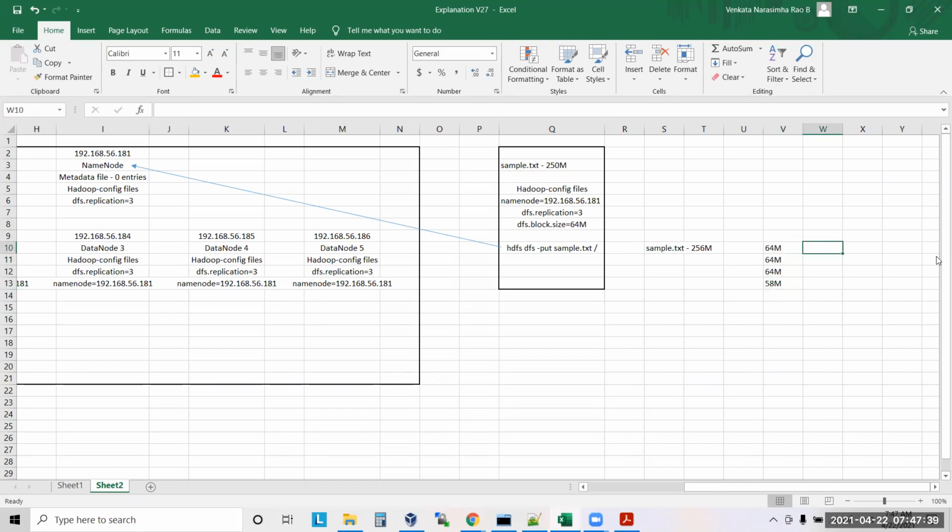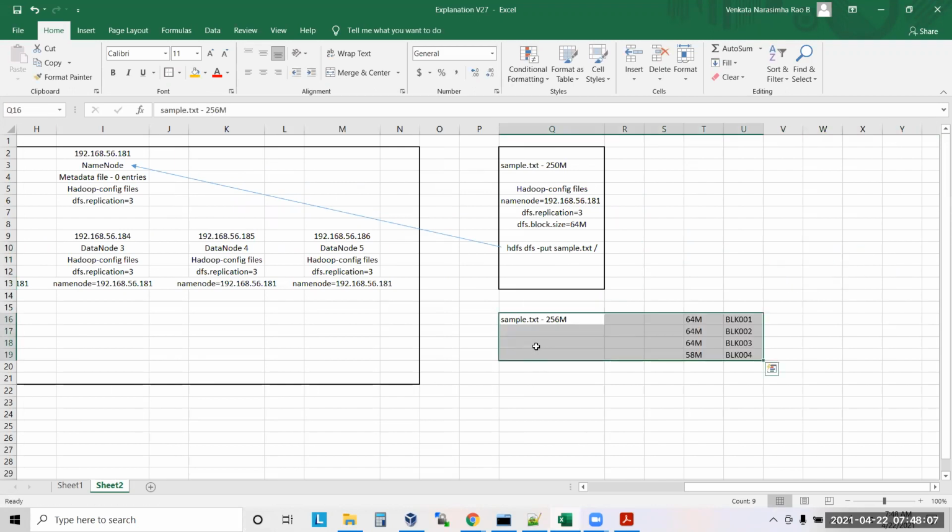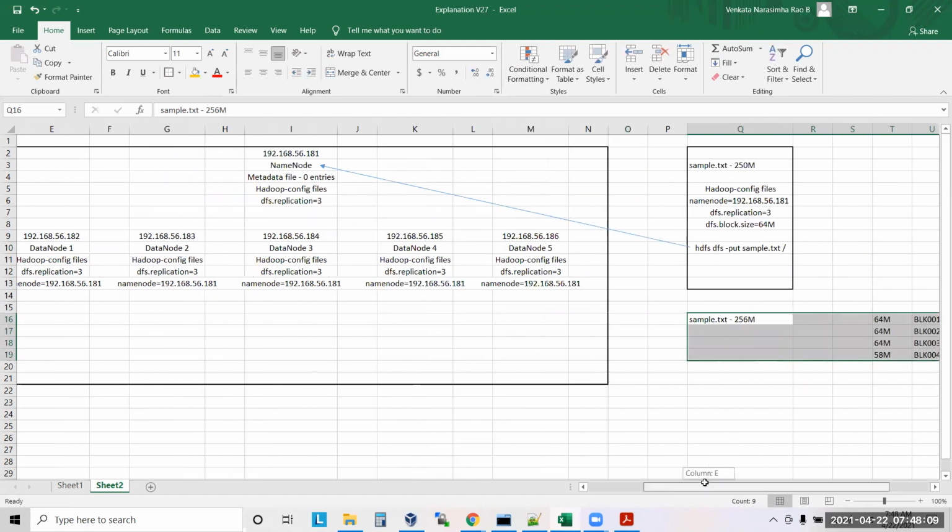The names are BLK 001, 002, 003, and 004. Clear, guys? If you don't tell it anything, it will take the default configuration. So now these are blocks. How many copies of each block should I maintain? 3 copies, correct? Yes. 3 copies, so I need to maintain.